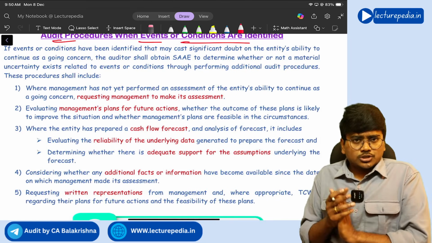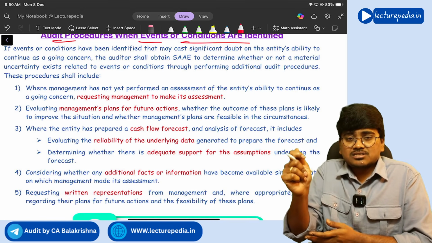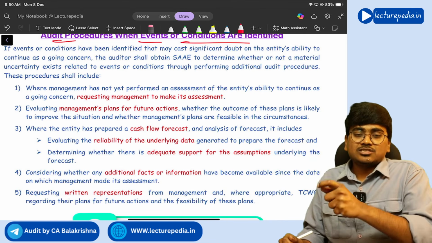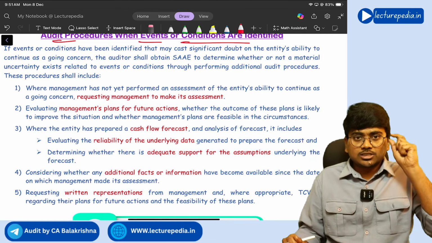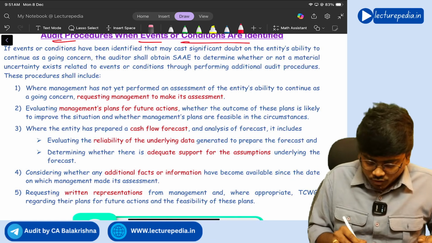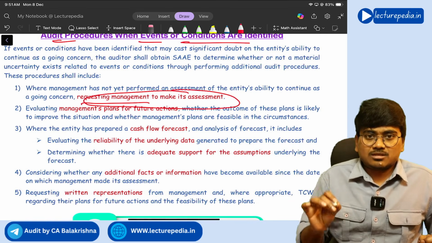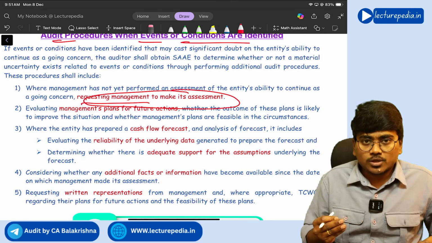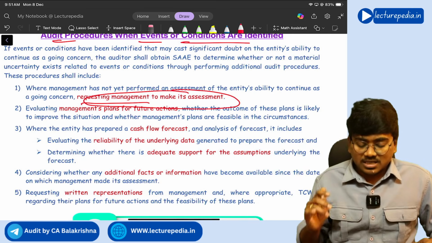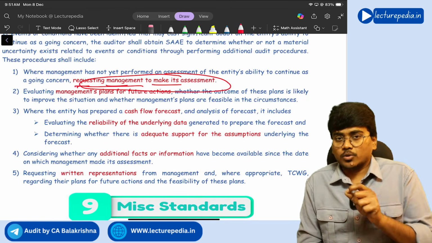First of all, the auditor should ask the management, have you performed a going concern assessment? Because it is the responsibility of the management to assess whether the entity will be able to continue as a going concern or not. So you have to ask the management, have you performed a going concern assessment? If you have not performed, request the management. If management has not performed the going concern assessment, the auditor has to request management, please first of all perform a going concern assessment. Okay, requesting management to make its assessment of going concern.